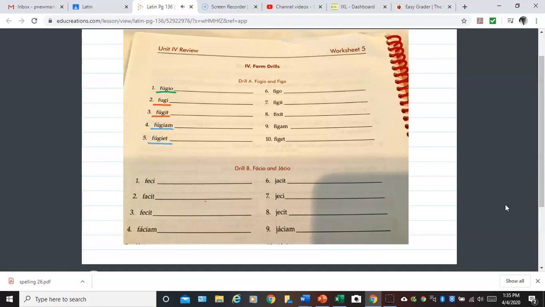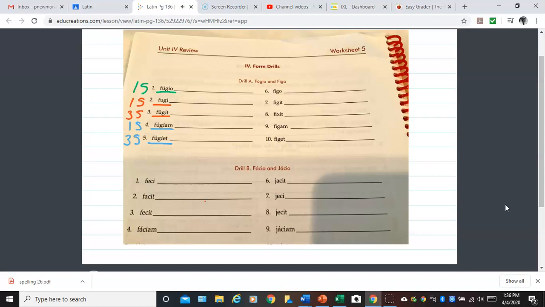Now let's go back and determine what person they are. Fugio, you know, is first person singular. Fugi is also first person singular. Fugit, third person singular. So fugiam is first person singular, and fugiate is third person singular.